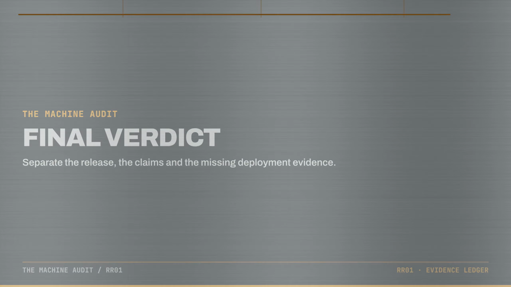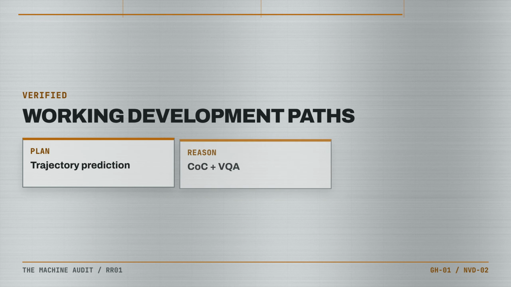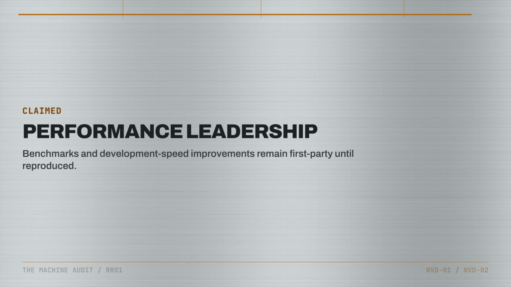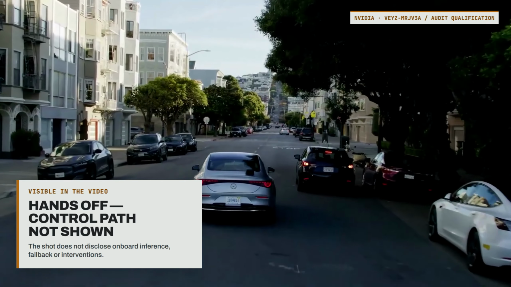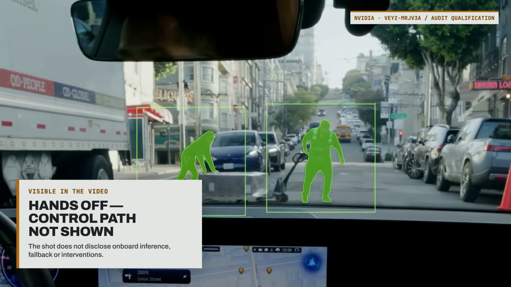Here is the audit. Verified. The weights, code, and permissive commercial terms are public. Verified. Alpamayo 2 Super exposes real workflows for trajectory prediction, reasoning, scene understanding, and data labeling. Claimed. NVIDIA's benchmark leadership and development speed improvements remain first-party results until independently reproduced. Unknown. Real-time onboard performance, intervention rate, public road safety, and production deployment in a commercial robotaxi.